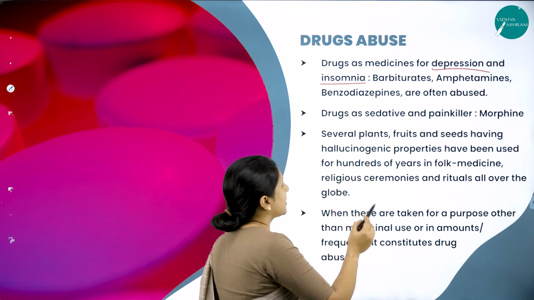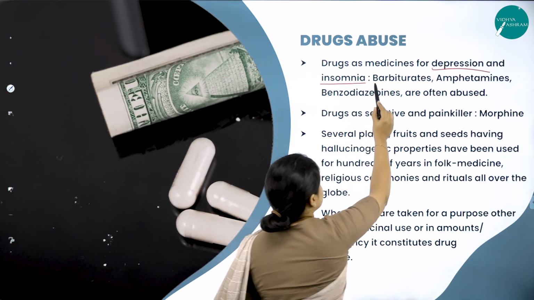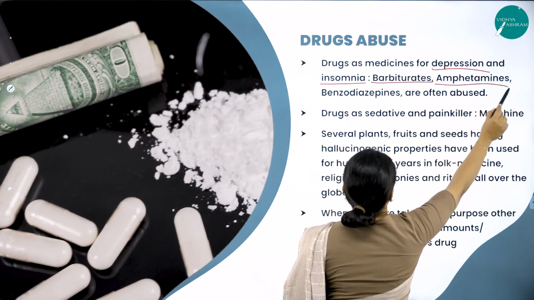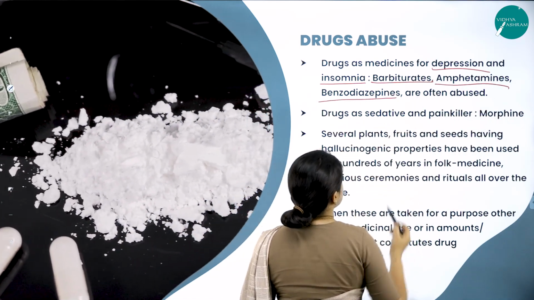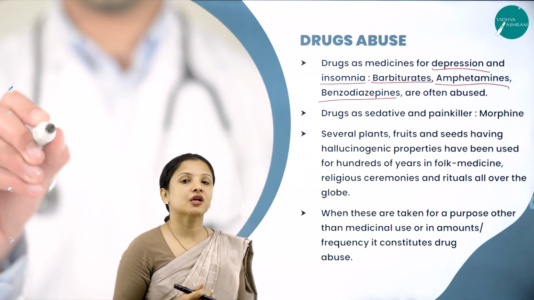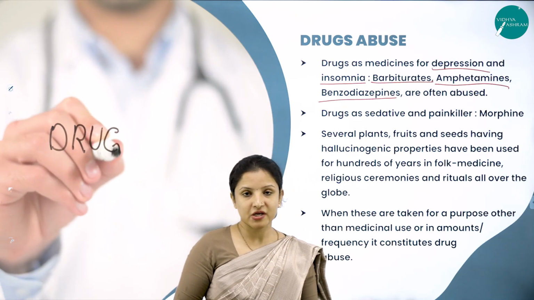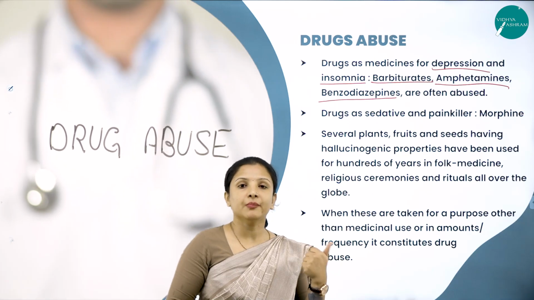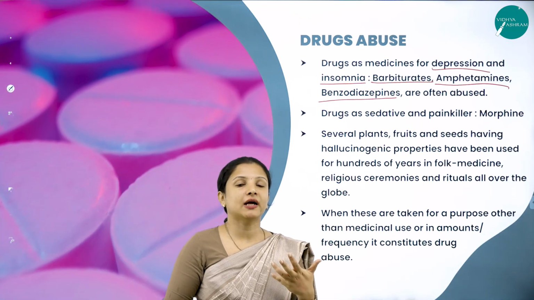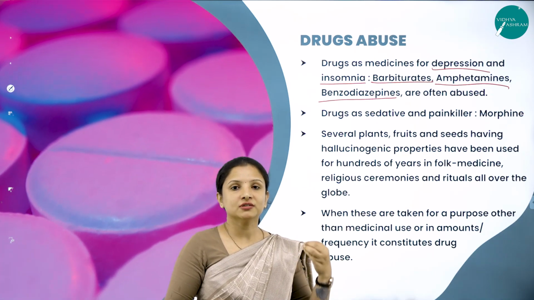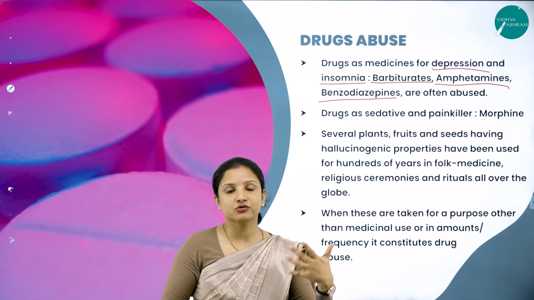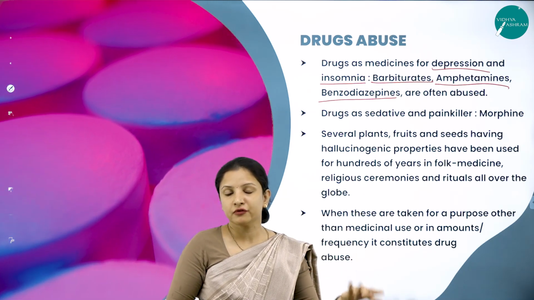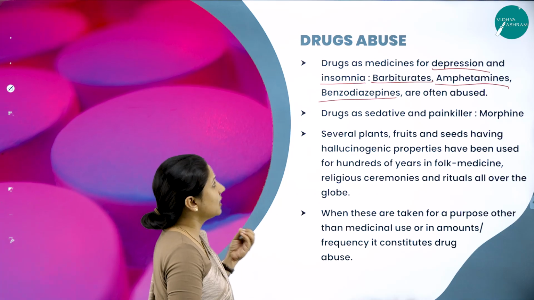For example, there are medicines called barbiturates, amphetamines, and benzodiazepines. All these are medicines used to treat patients who are in depression, but these drugs are abused by people. They consume them in large quantities because they give them a hallucinogenic property or an effect of euphoria. So that is how it gets abused.